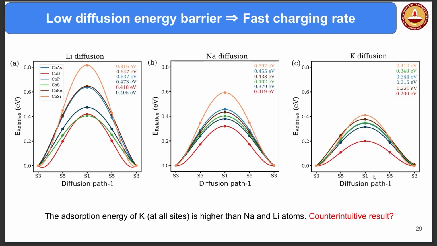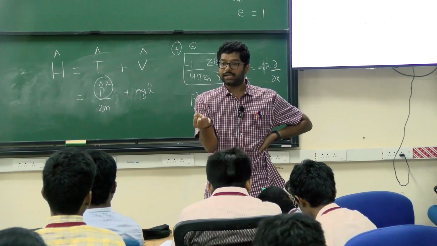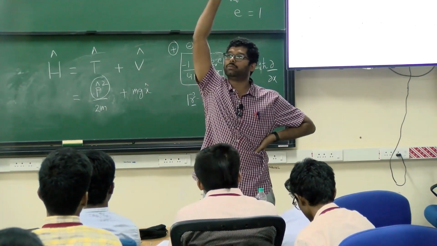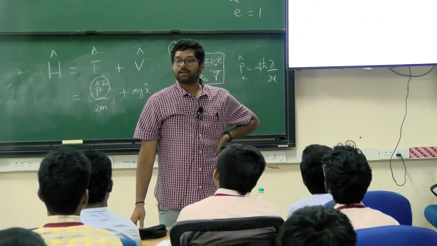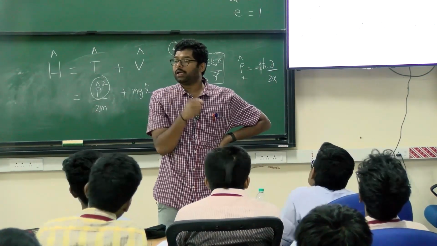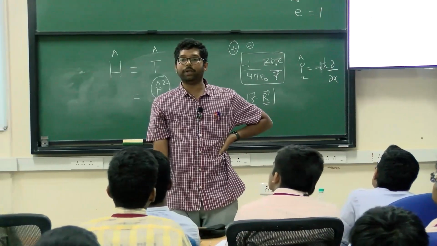Our intuition is wrong, right? That's what counterintuitive means. So where is our intuition going wrong? Our intuition is going wrong because we are assuming that once it is adsorbed, I have to fully remove it and again fully place it. You are saying that because it is strongly bound, its migration energy barrier should be low.